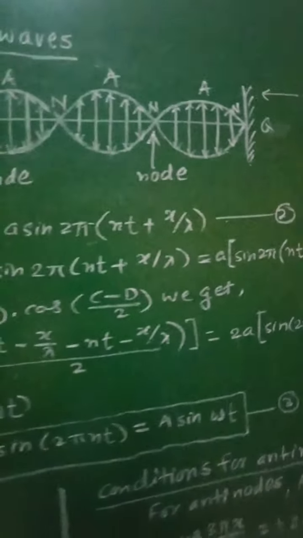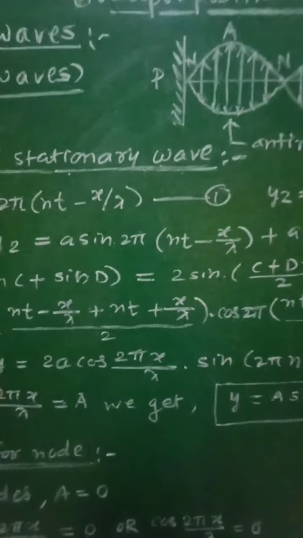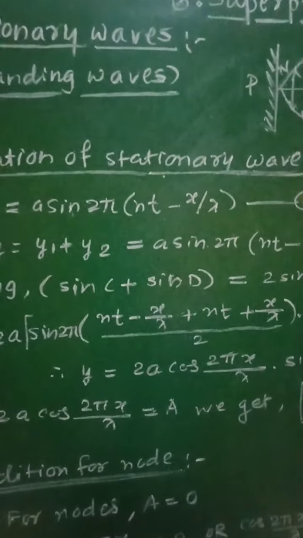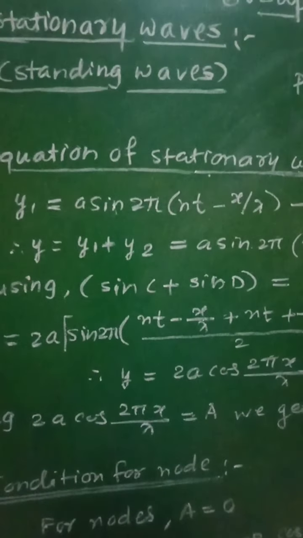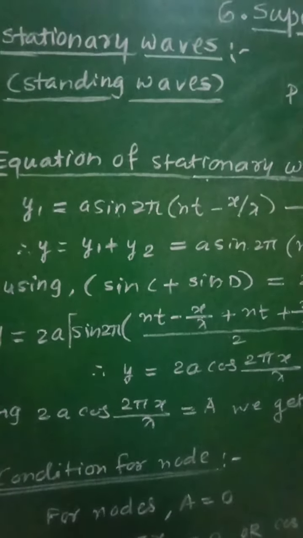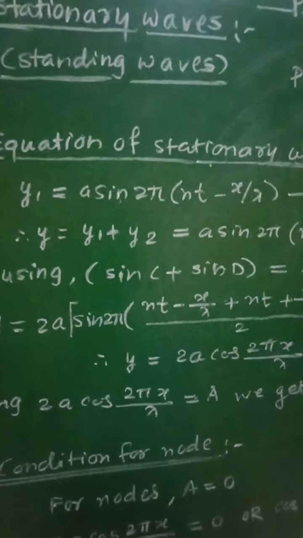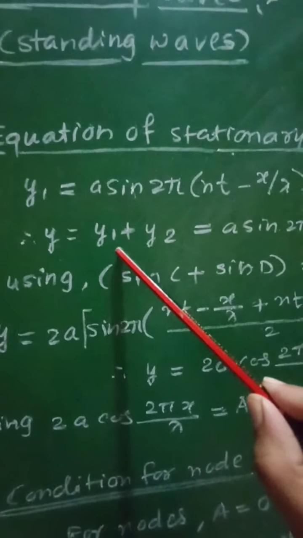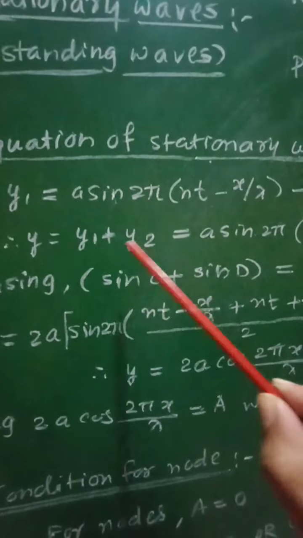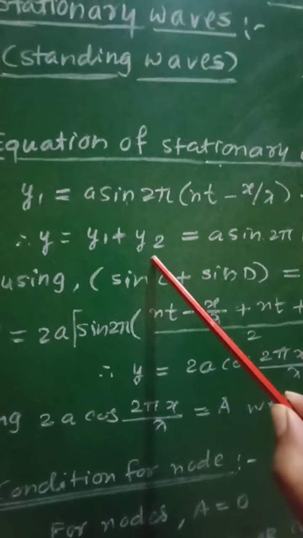So when these two waves having displacements y1 and y2 are traveling along the positive and negative directions of the x-axis, they will interfere with each other. According to the principle of superposition of waves, the resultant displacement y will be given as the sum of the displacements due to the two waves, that is y1 plus y2.